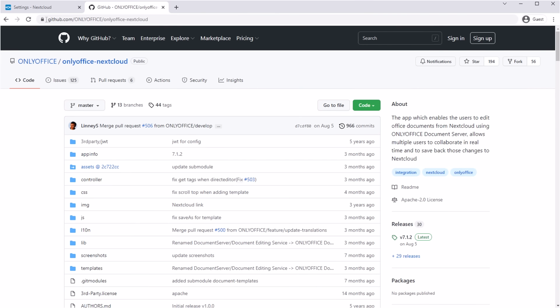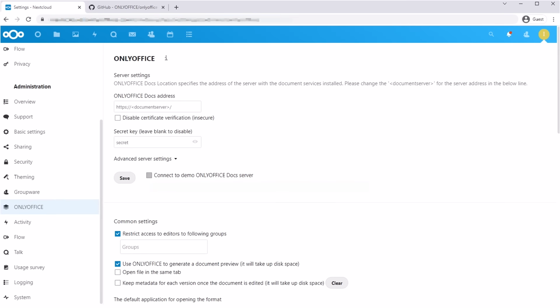Want to try ONLYOFFICE in Nextcloud without installation? Get the connector on GitHub, enable it, and start Demo Server in the settings.